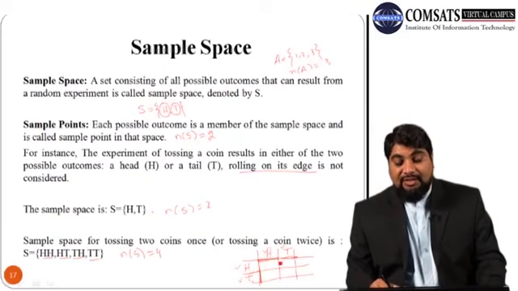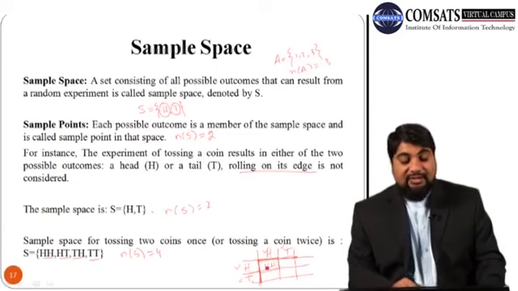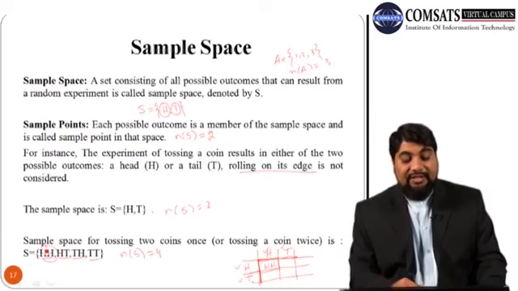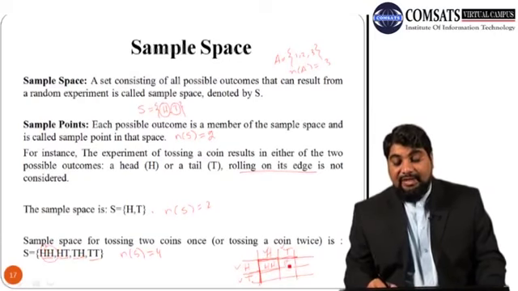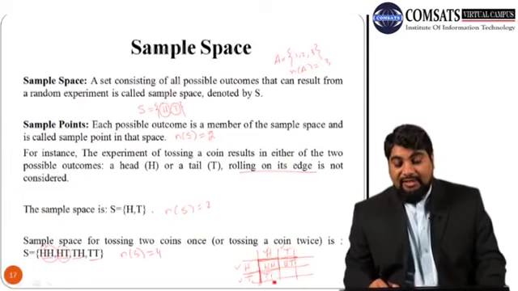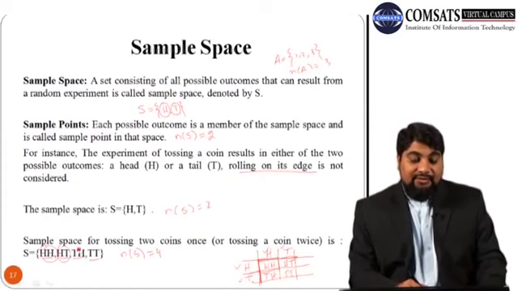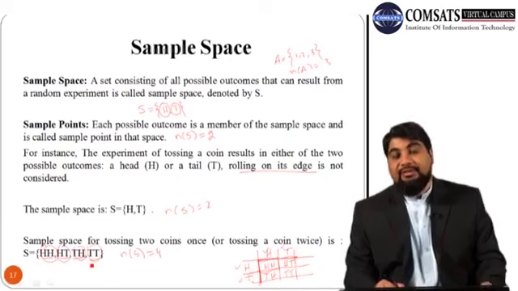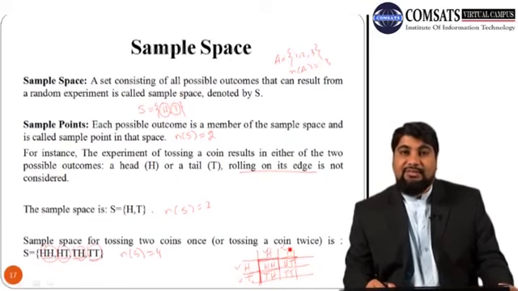This first box is the intersection of H and H. So this is our first point, which I have written here, HH. Here we have head in the horizontal direction and tail in the vertical, so HT, and here we have TH, and here we have TT. So there are 4 possible outcomes when we toss a coin 2 times, or when 2 coins are tossed only once.